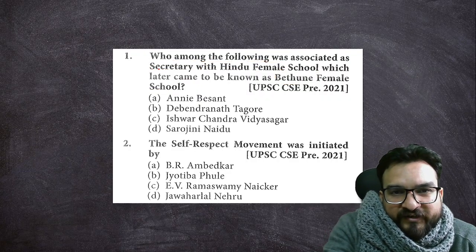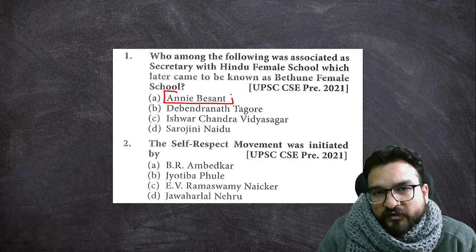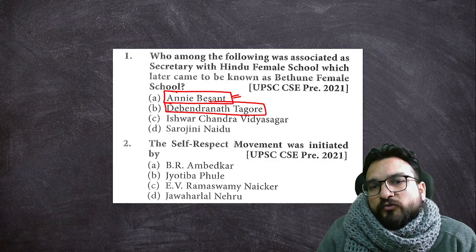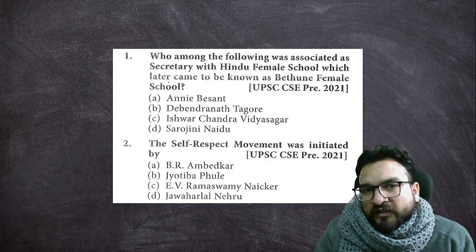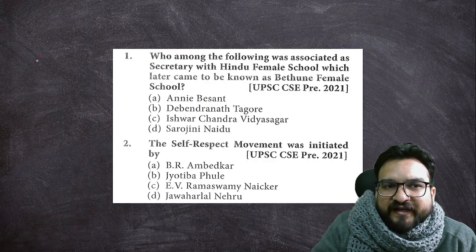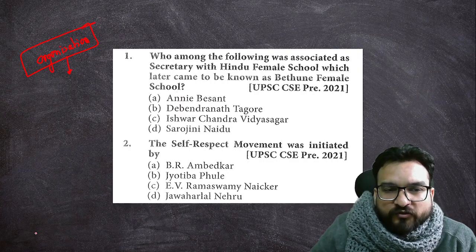So over here, what you will find are the religious reformers, right? Reformer leaders over here. Annie Besant. I am not telling you the answers right now. Answers you will get after seeing these lectures. But try to understand that they are asking the organization and the reformer associated with it, or the leader associated with it.